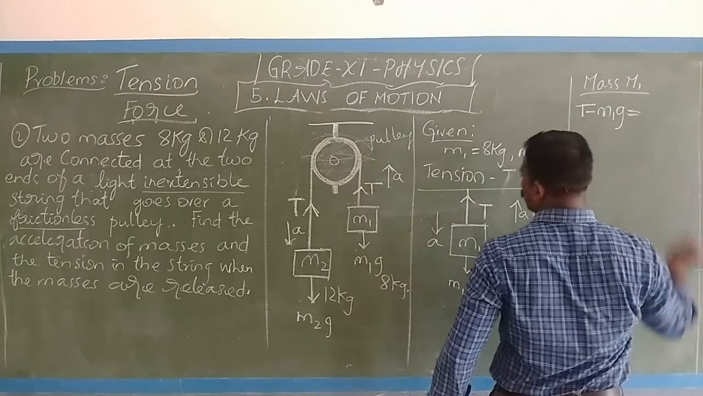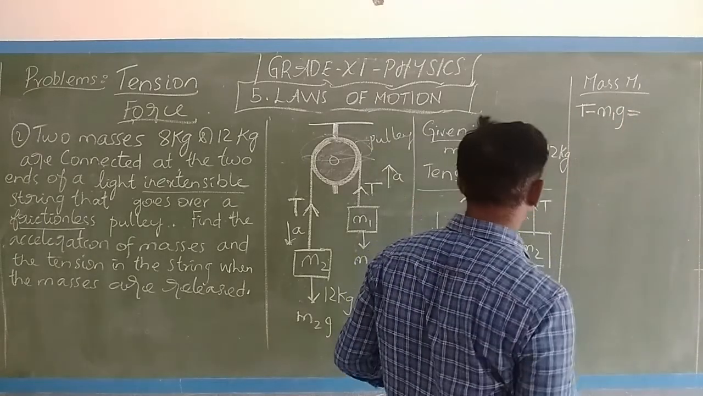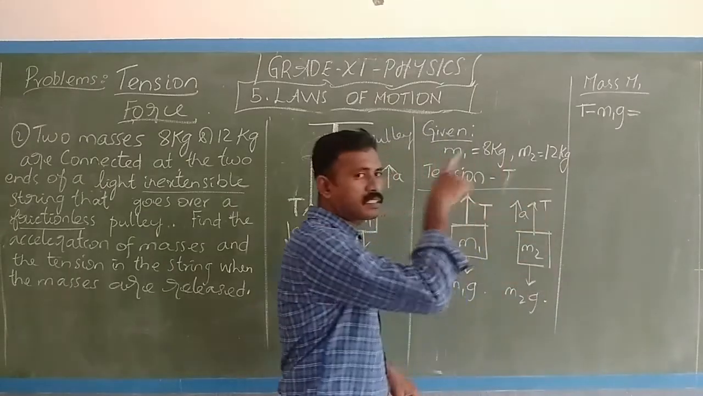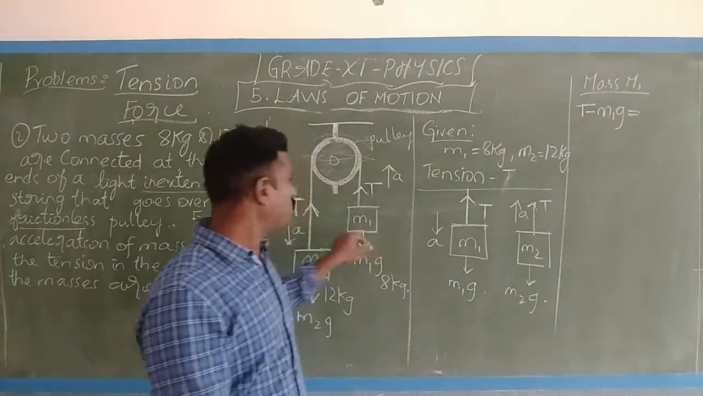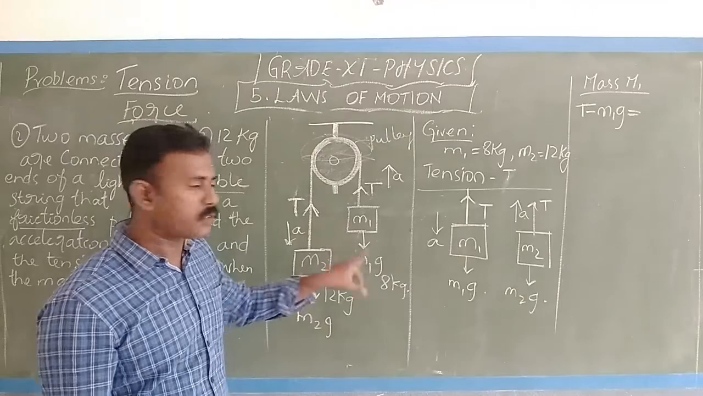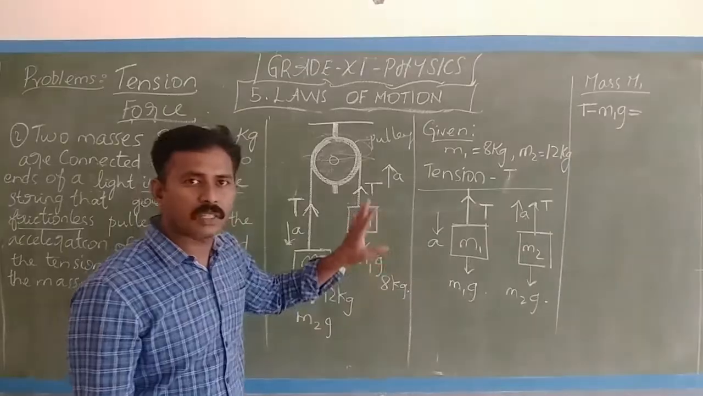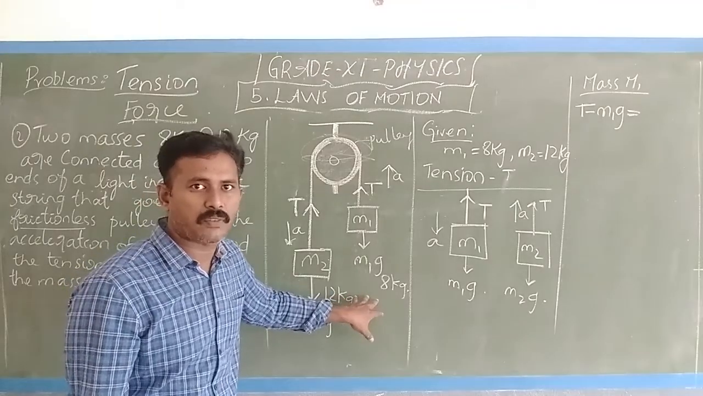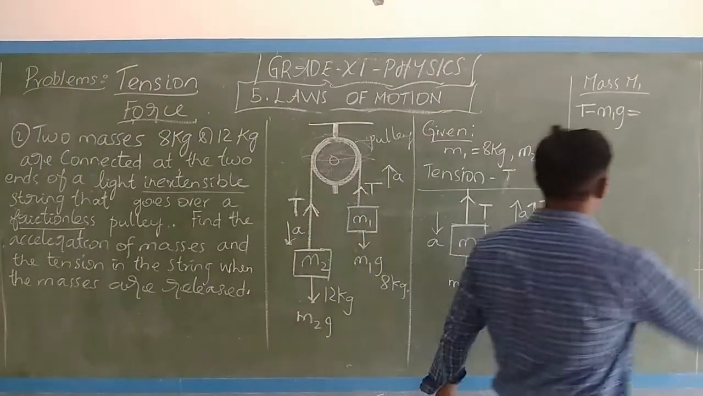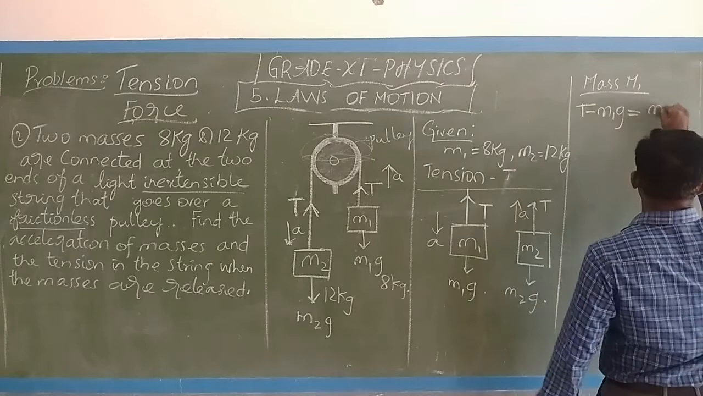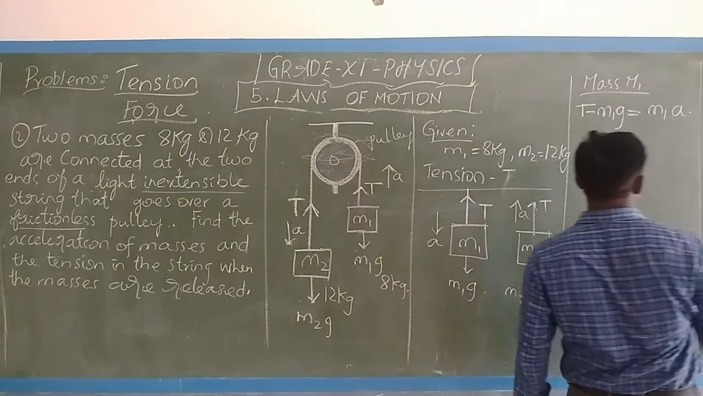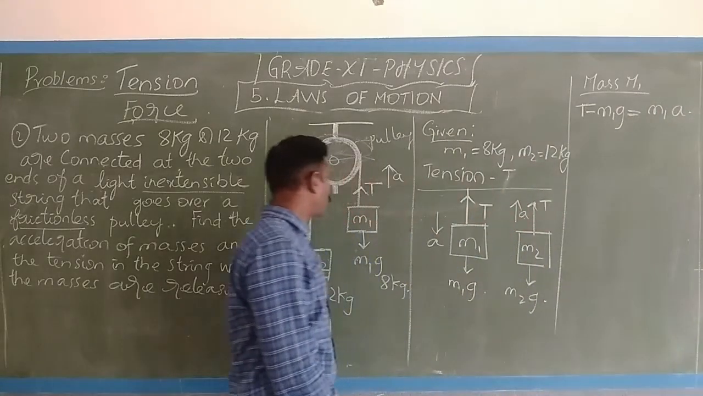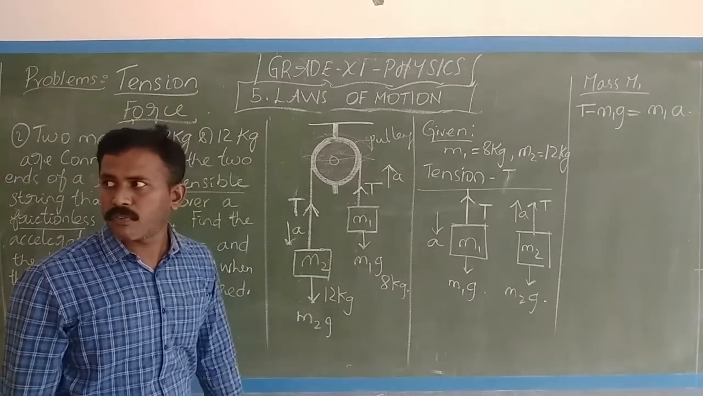is equal to the entire force, mass into acceleration. T is a force. M1g is also a force: mass into acceleration due to gravity. So this is also a force. Then M1 into a, so it is moving with the acceleration of a.